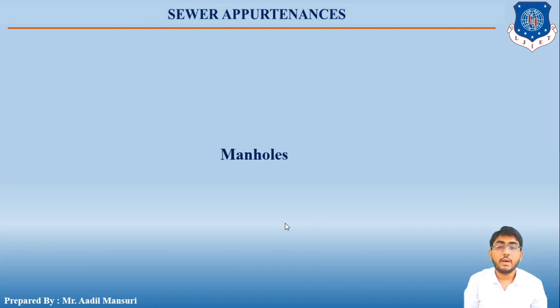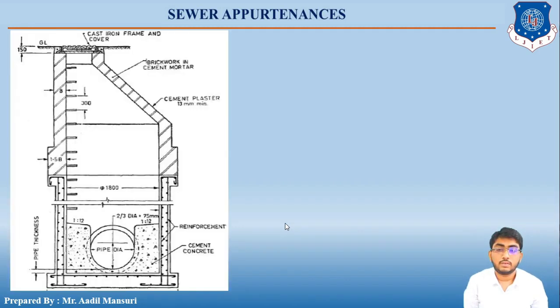So the first one is the manhole. Manholes are masonry or RCC structures constructed at suitable intervals along the sewer lines for the purpose of cleaning the sewer lines. They also help in joining the sewer lines and in changing the direction or alignment as well as gradients of the sewer lines.